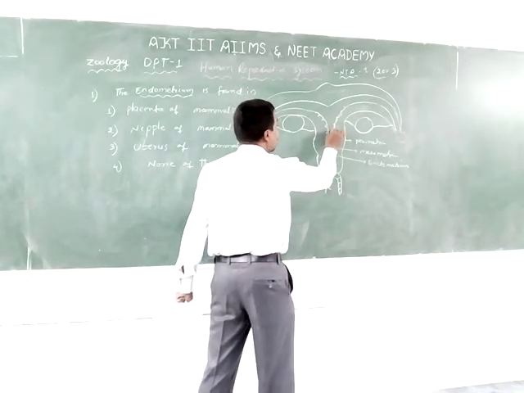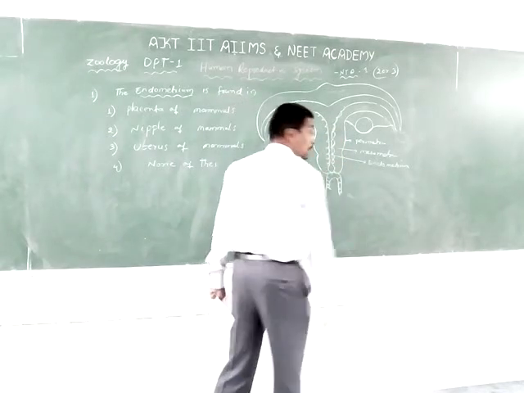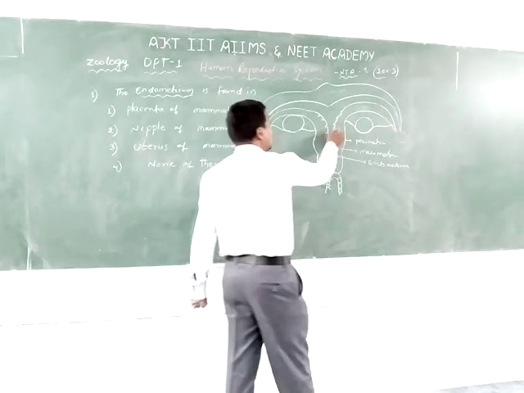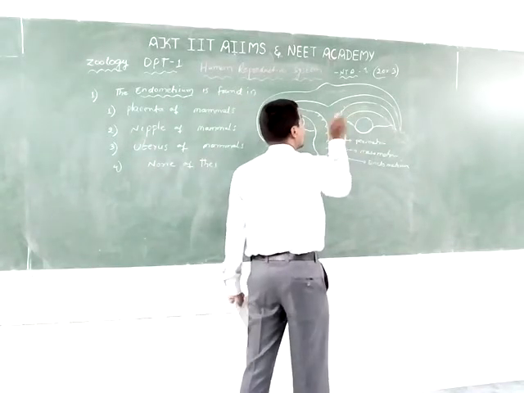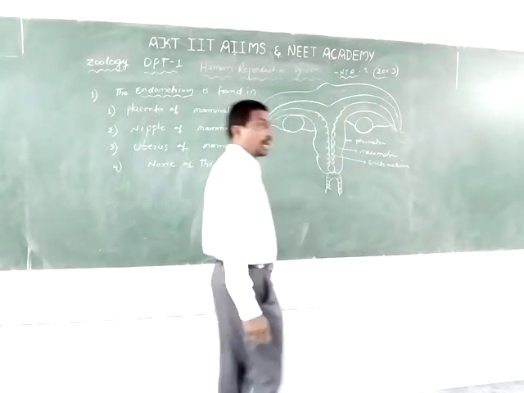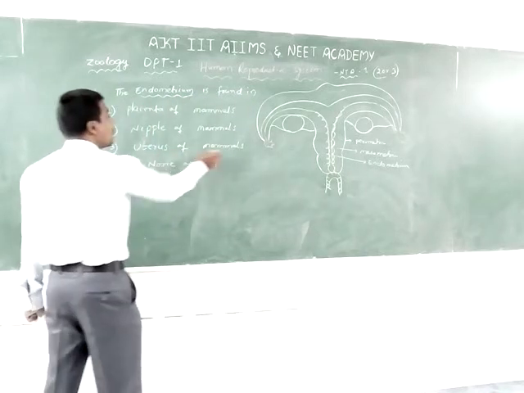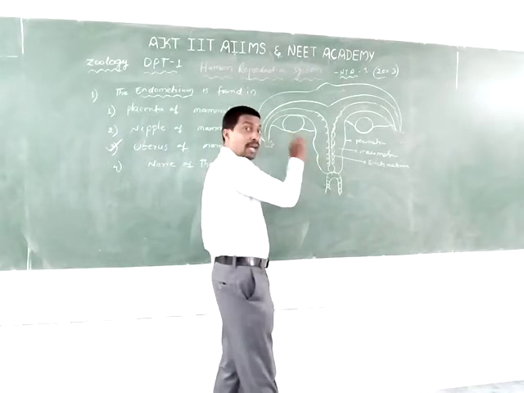The endometrium undergoes different changes in pregnancy, with implantation of the embryo in the uterus. So the endometrium is found in the uterus of mammals.